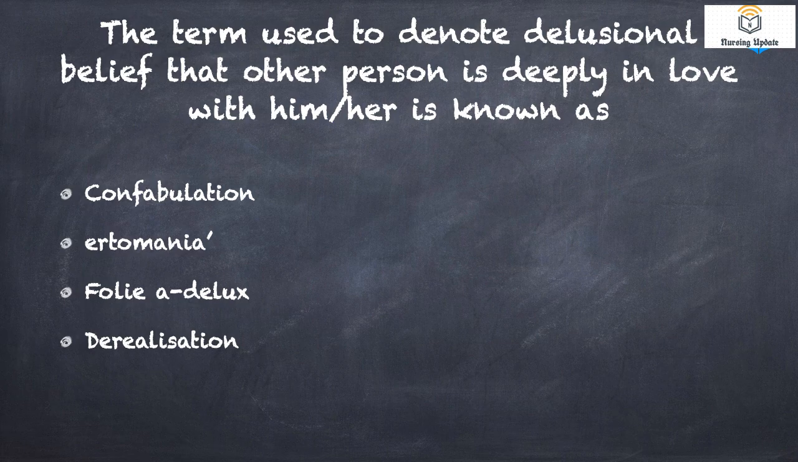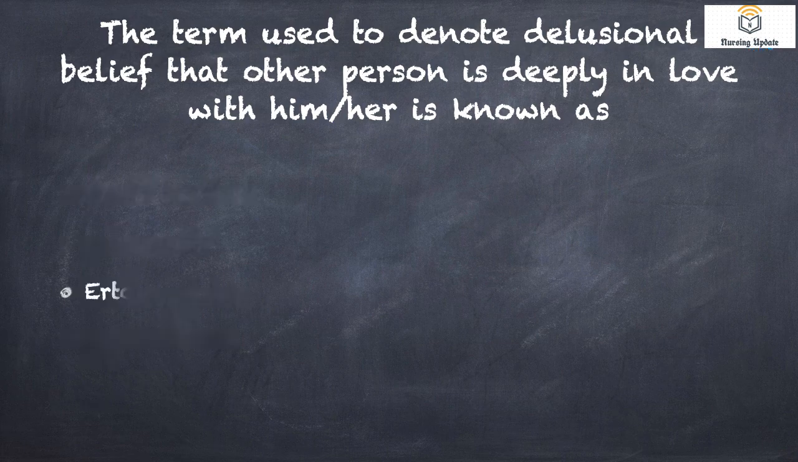So the answer for this question is erotomania. What is erotomania? The delusional belief that I am having some affair with some famous personality is known as erotomania. That's all about today's questions.